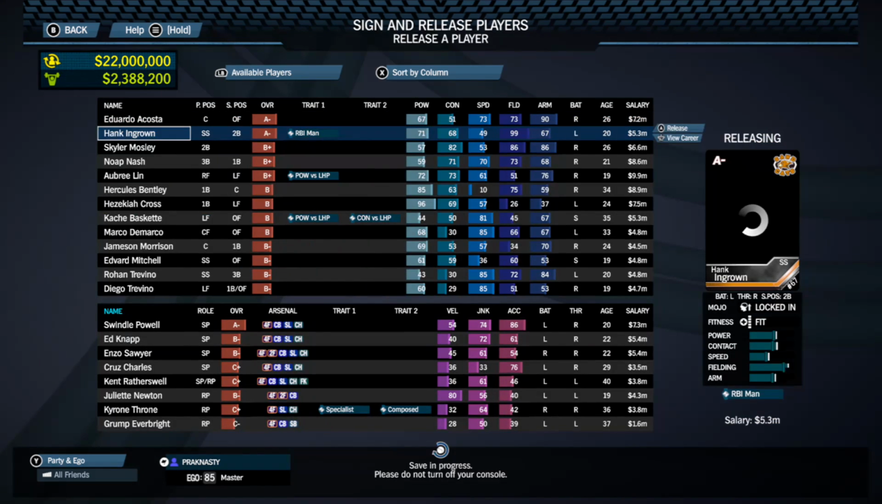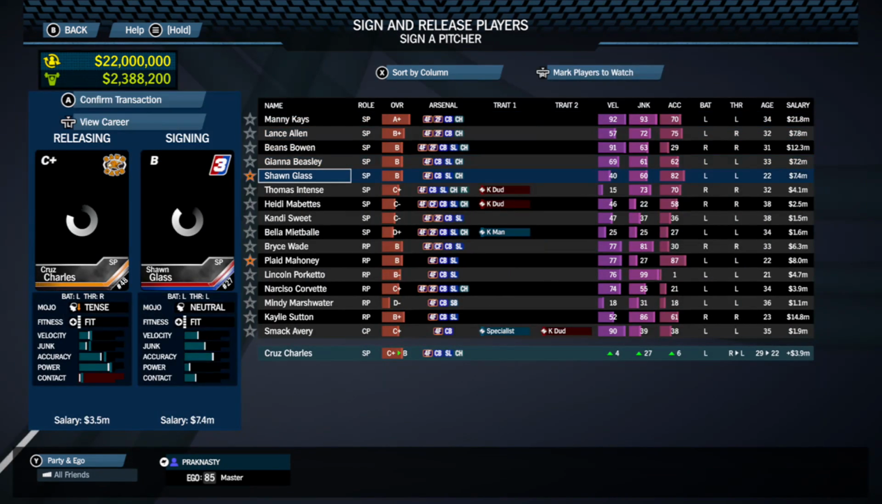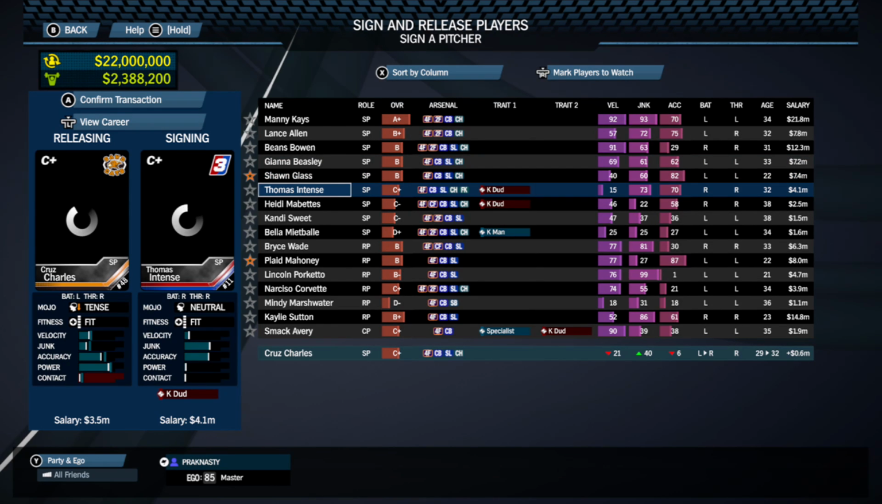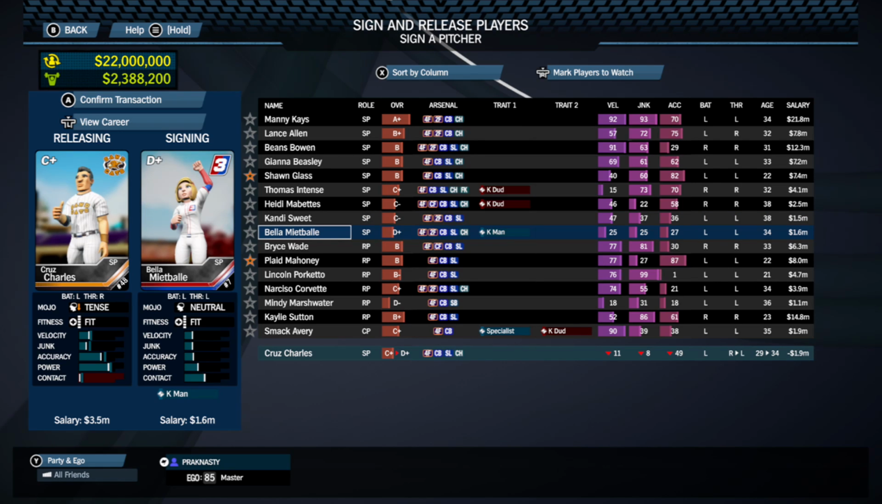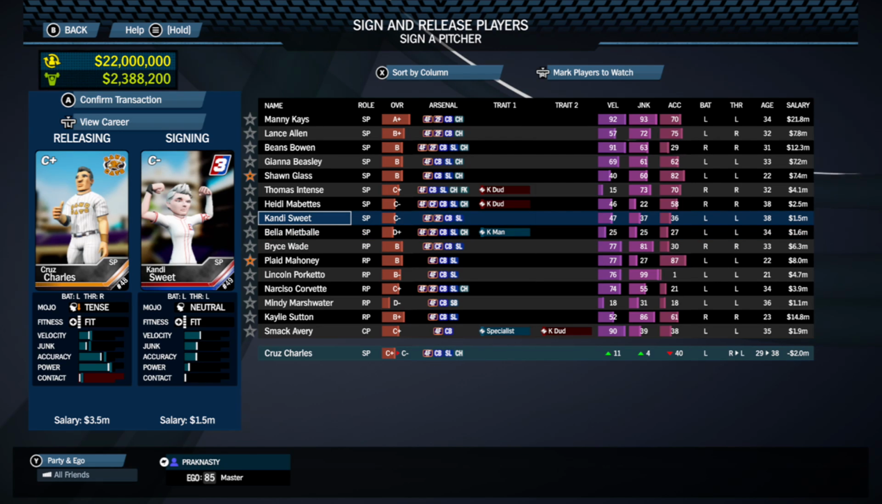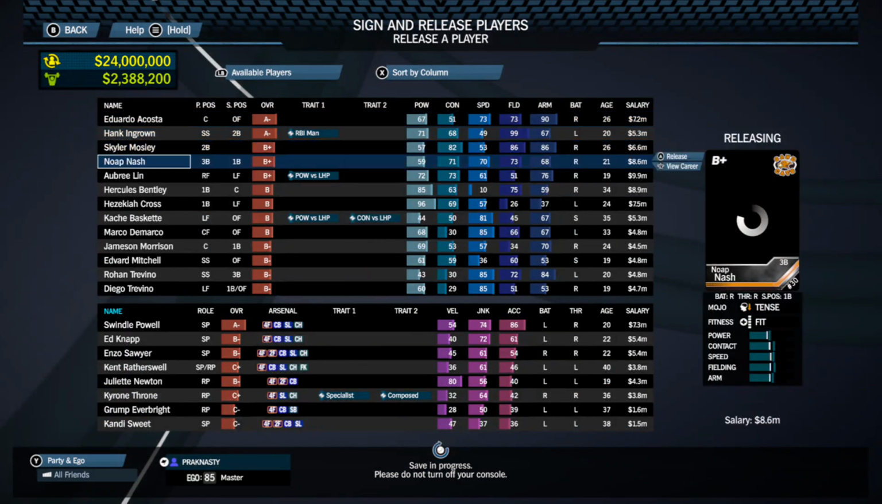We're up to 22 million in the surplus now, as our bullpen gets very weak. I'm debating on getting rid of Charles here. Maybe bring Candy Sweet back for one more game. She was the number 2 pitcher to start the series. I wouldn't mind doing it. It'll get us some more money back as well. Let's do it. Why not? Now up to 24 million in the surplus.